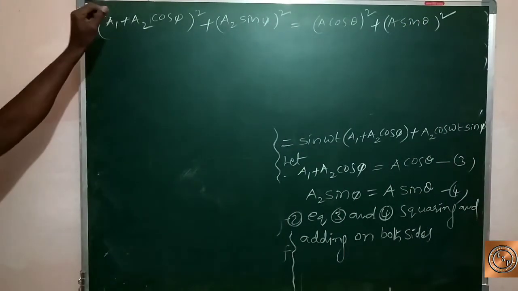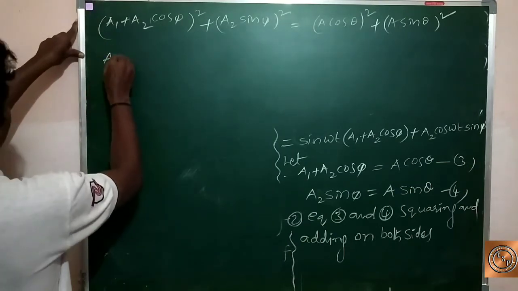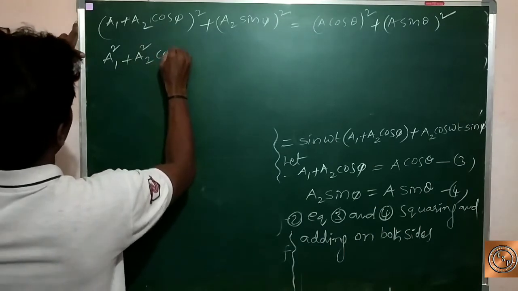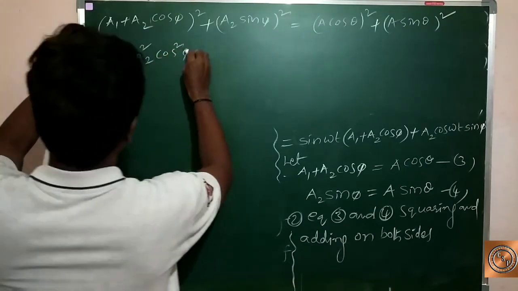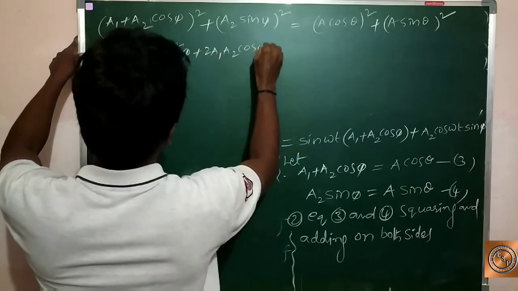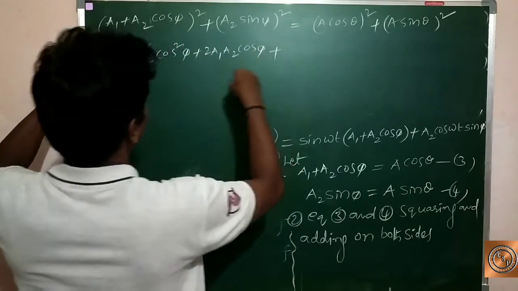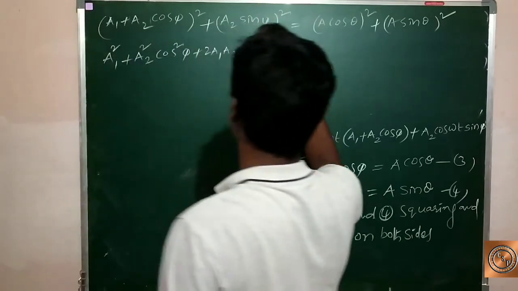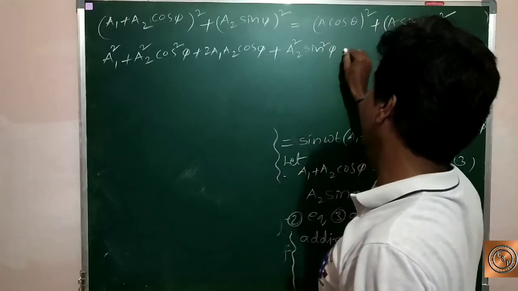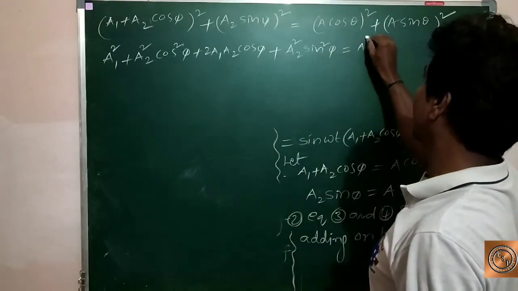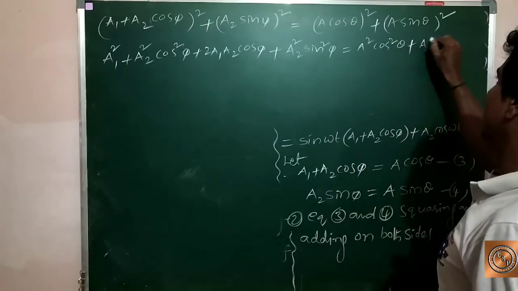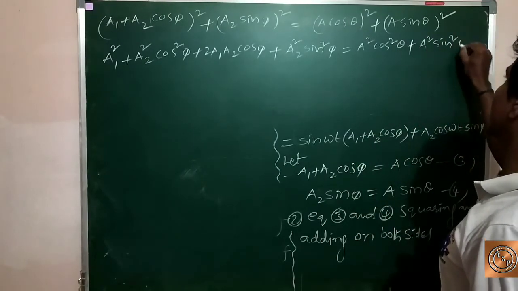It is in the form of a plus b whole square. So we can write a1 square plus a2 square cos square pi plus 2 a1 a2 cos pi, plus a2 square sine square pi, equal to A square cos square theta plus A square sine square theta.